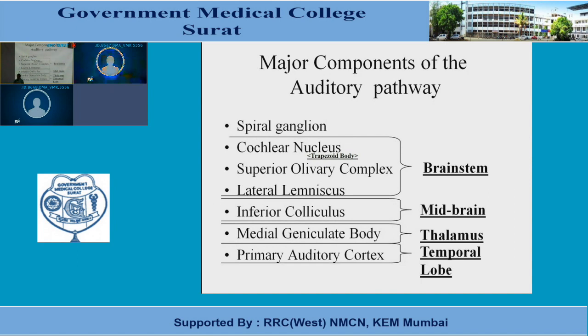So, unlike other pathways, the auditory pathway is a 5-neuron pathway. First order neuron lies in the spiral ganglion, second in the cochlear nucleus, third order neuron in the superior olivary complex, fourth order in the inferior colliculus, and fifth in the medial geniculate body.